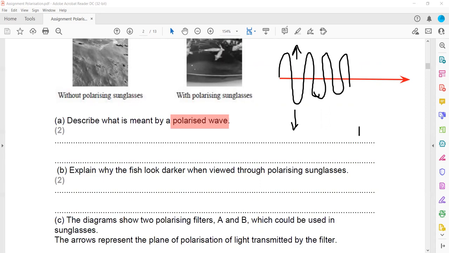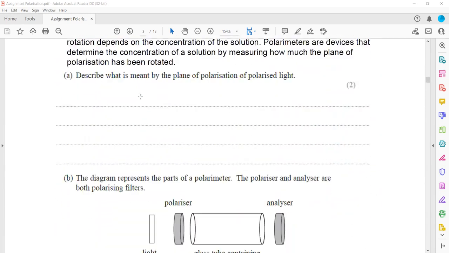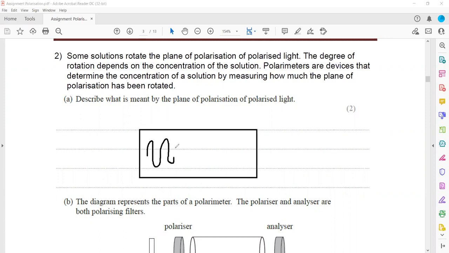But what is the meaning of plane of the polarized light? The plane of the polarized light means the wave in which oscillations are there in the plane, like if you're looking, for example, from the top. So this whole region refers to a plane. The wave is oscillating in the plane, and that plane includes the direction of the wave as well.